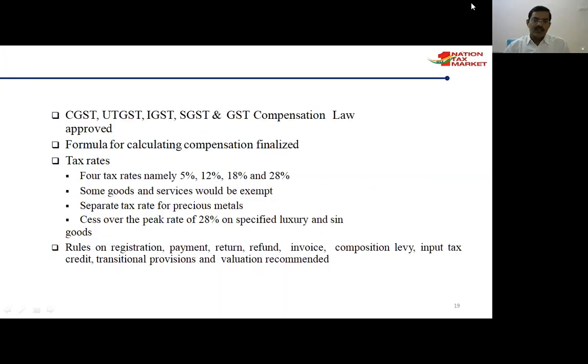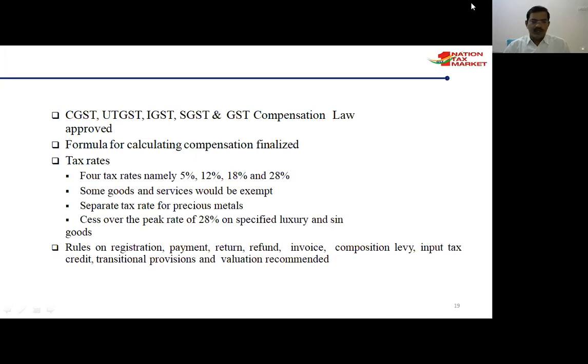The GST Council recommended the CGST, UTGST, IGST, SGST and Compensation Act, and they were approved. The formula for calculating compensation was also finalized. They recommended GST tax rates of 5%, 12%, 18%, and 28%.